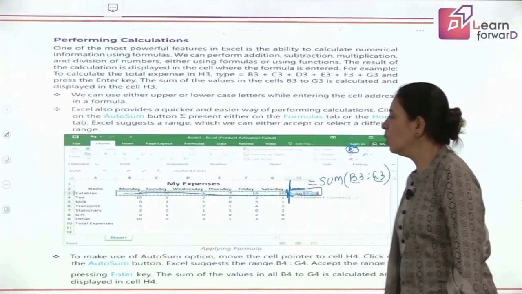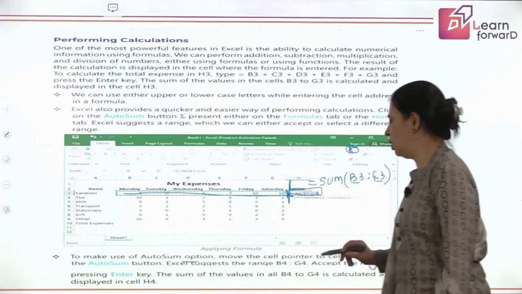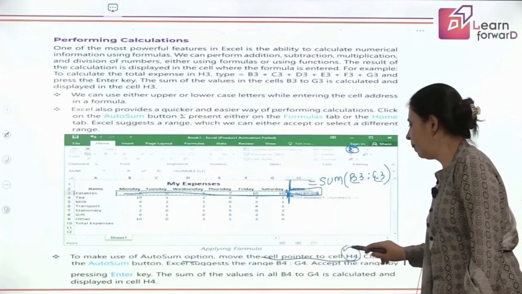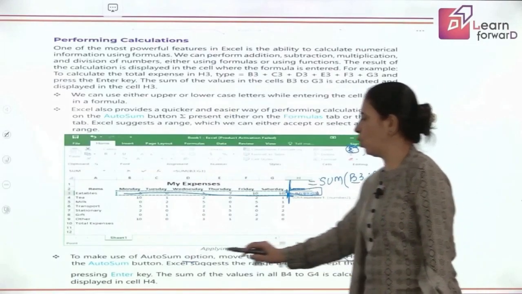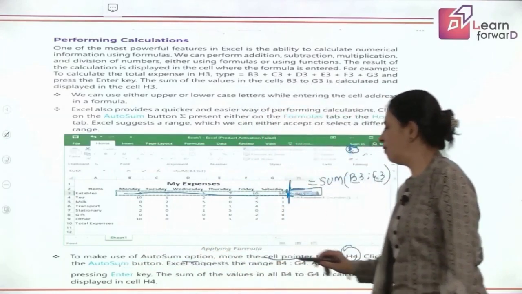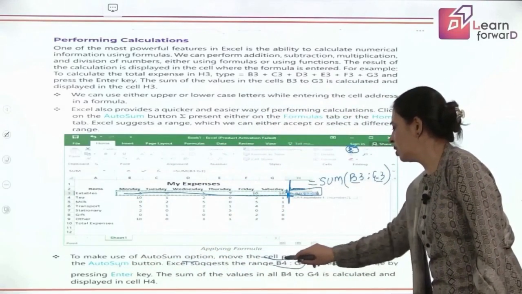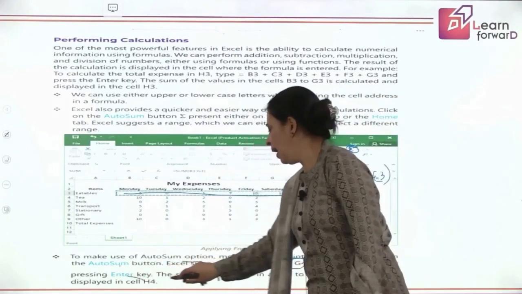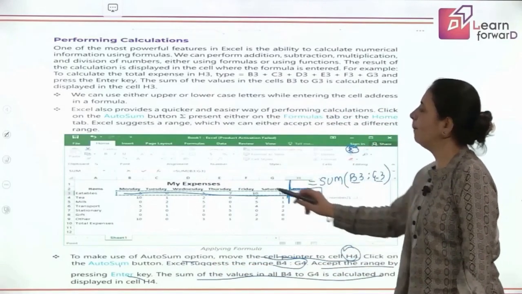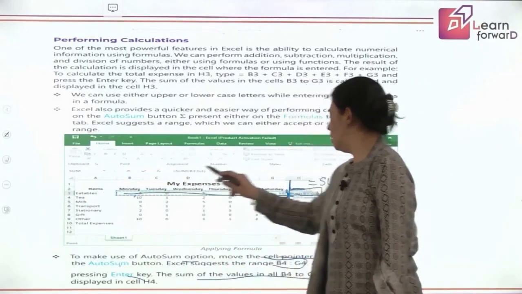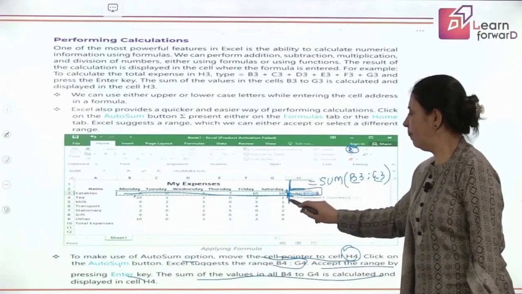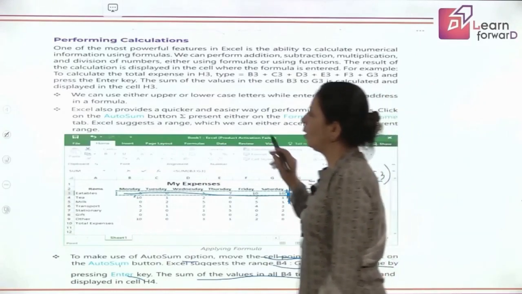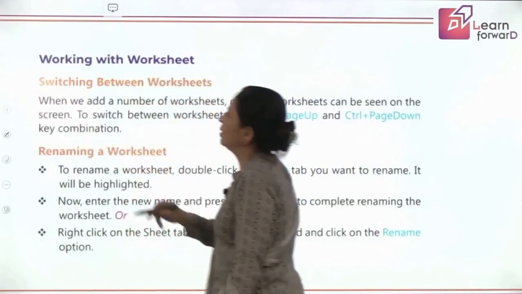Okay, so to make use of the AutoSum option, just move the cell pointer to cell H4, make sure, then click on the AutoSum button and Excel will suggest the range. This is the range, just accept the range by pressing the Enter key, and the sum of the values from B4 to G4 will be displayed in H4. Got it? This is how we can use different ways to find the sum.